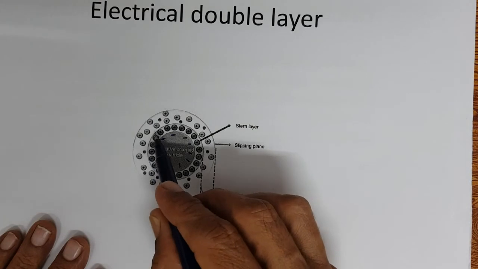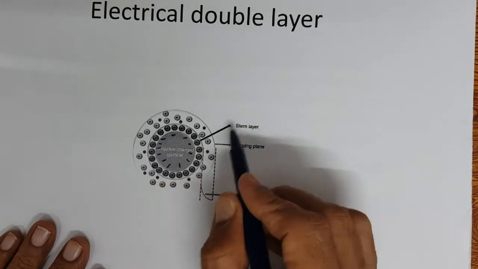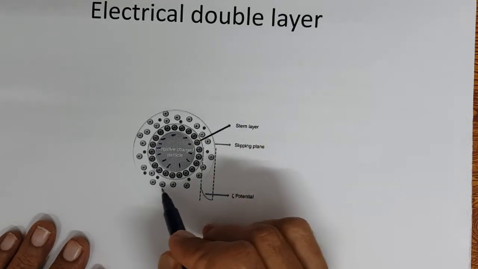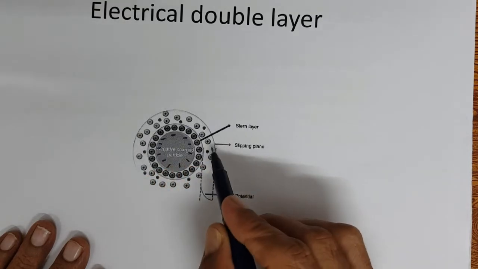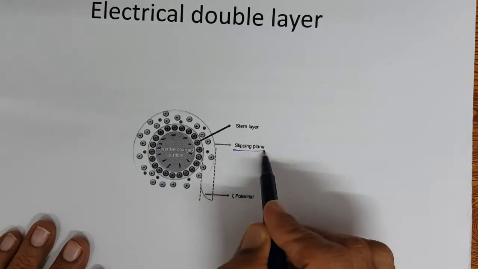After that, positively charged particles are tightly packed, the Stern layer, and then positively charged particles are loosely packed. That is called the slipping plane.